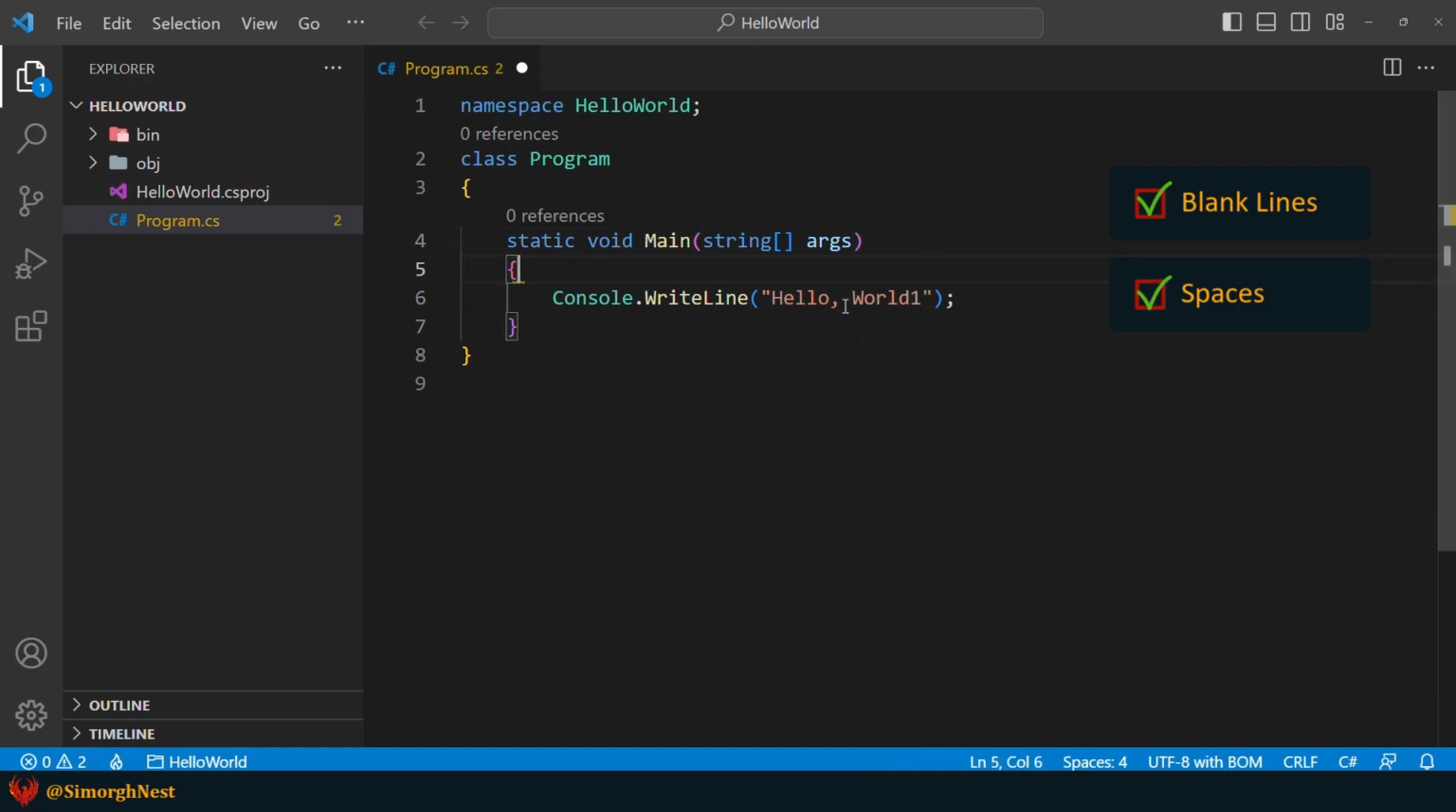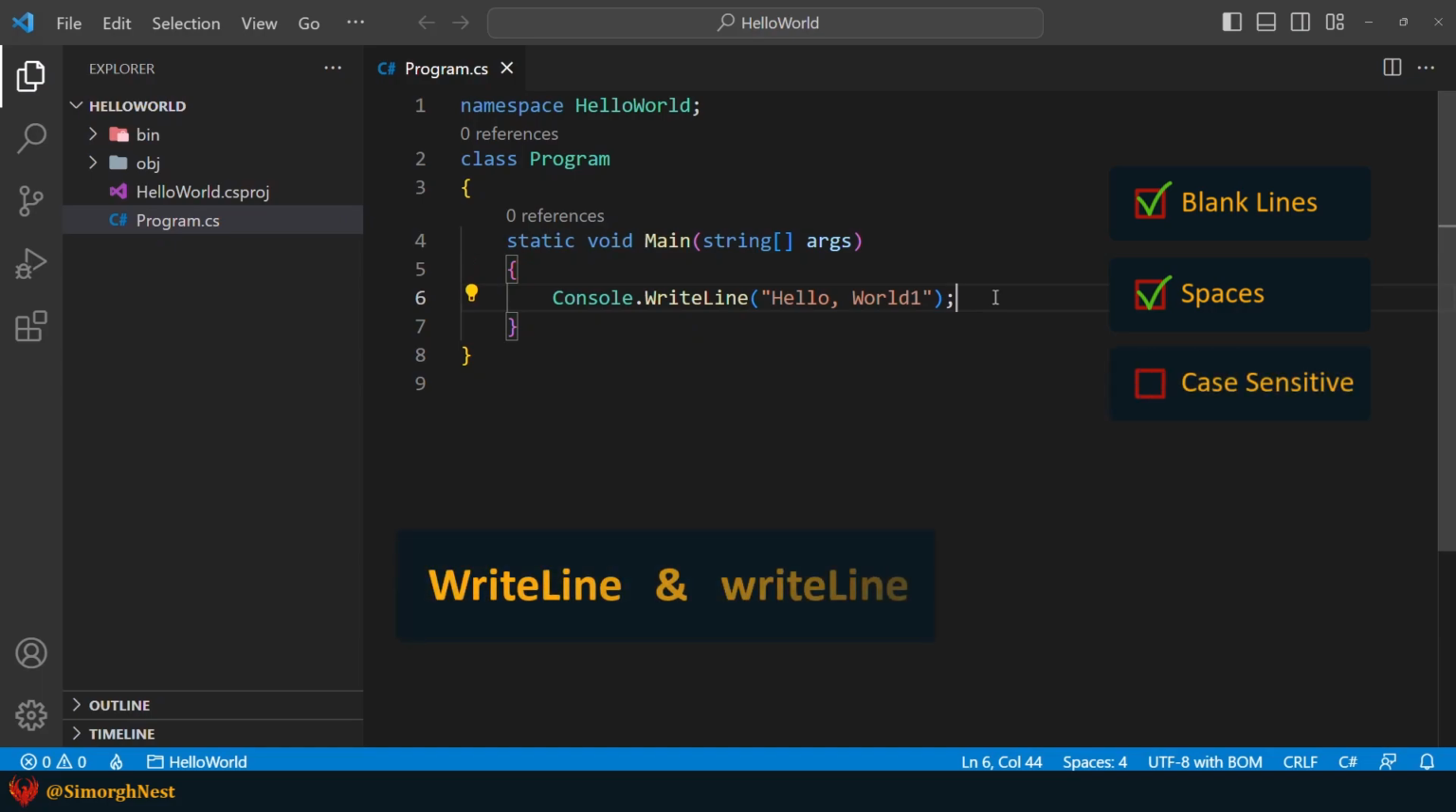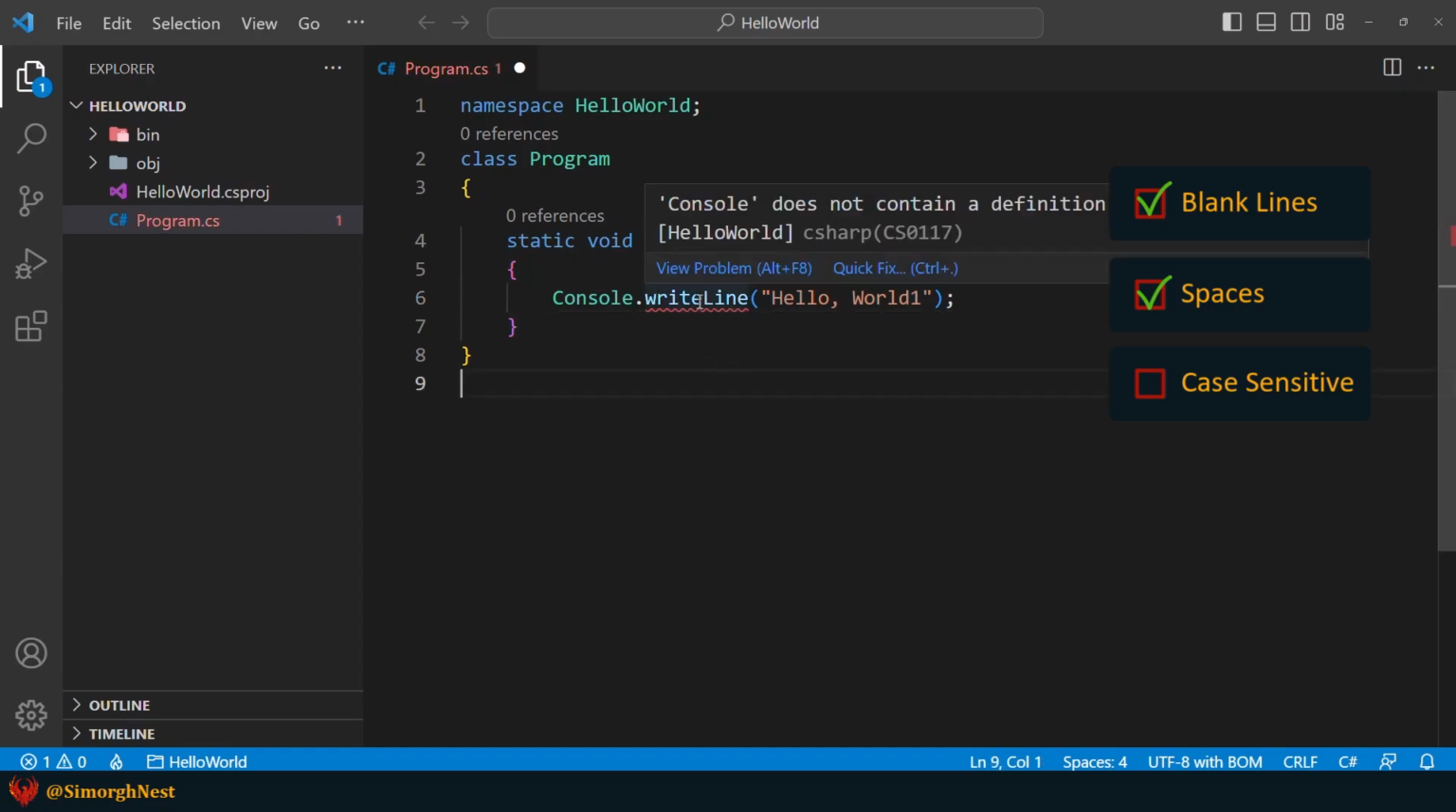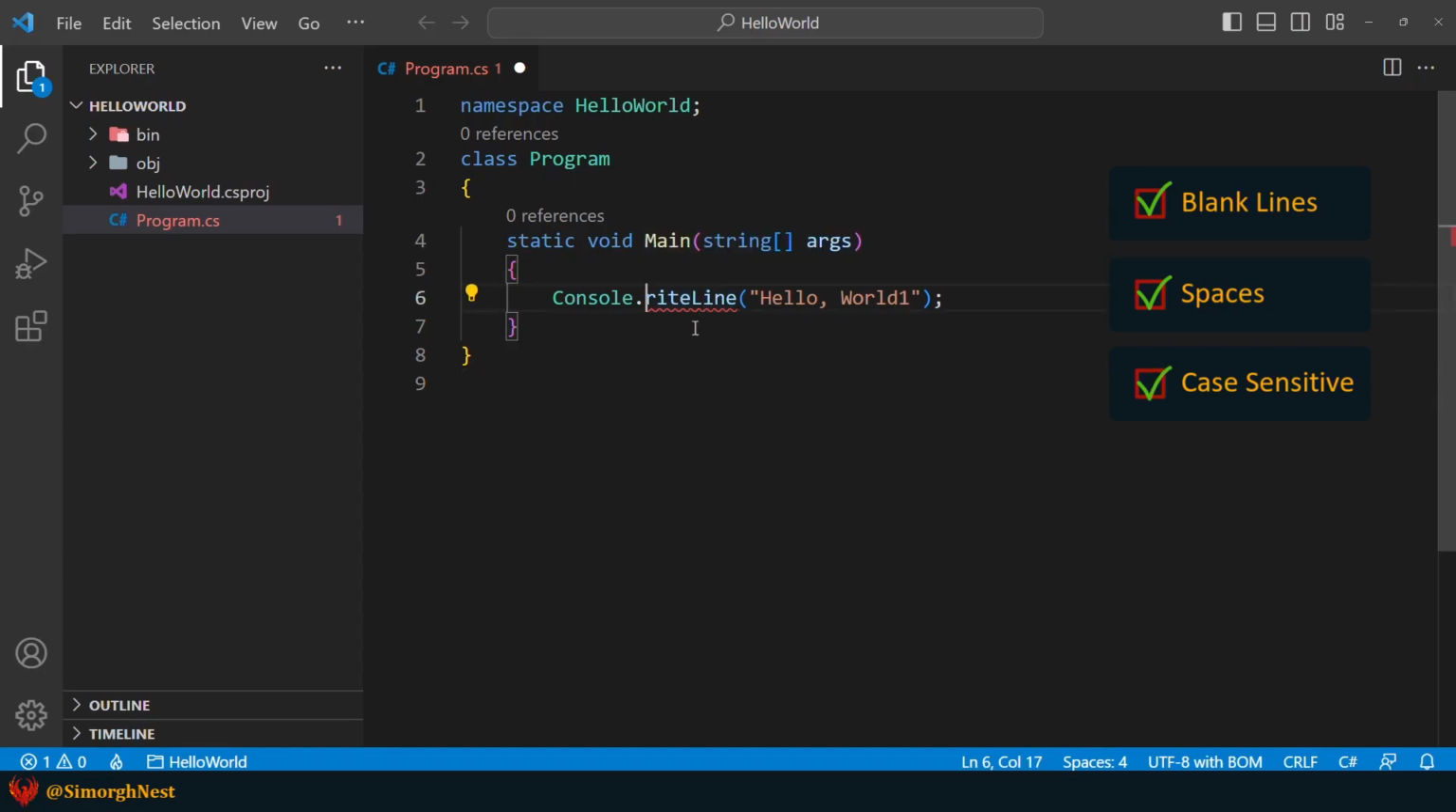Okay, the next rule you should know is that C# is a case-sensitive language. For example, WriteLine and writeLine are two different words in C#, because the W is uppercase on the left side and lowercase on the right side. So, if we put a lowercase w here, the compiler tells us the Console class doesn't contain a definition for writeLine with lowercase w.